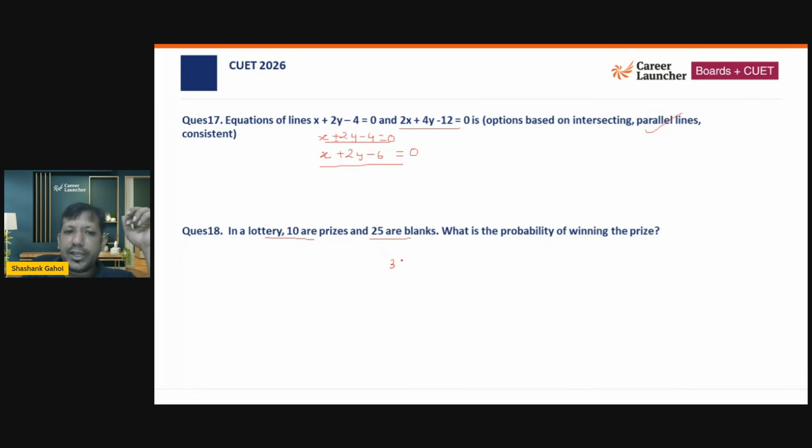Now, in a lottery, there are 10 prizes and 25 blanks. So there are a total of 35 tickets and you are selecting one. So what is the probability? There are 10 chances to win and there are a total of 35 chances. So what is the probability of winning? That is going to be 2 by 7.